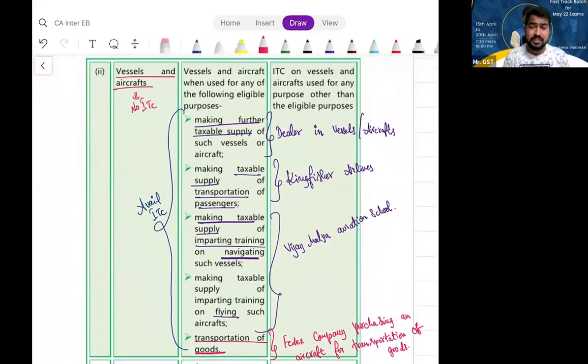So generally, if I purchase a vessel or aircraft, I cannot take ITC. But if I am purchasing that for further supply of the same vessels or aircrafts, I can take ITC. Example, if you are a dealer in vessels or aircrafts, or if you are into the business of transporting passengers, for example SpiceJet Airlines, Kingfisher Airlines, Jet Airways, these people purchasing the aircrafts or vessels for transporting passengers can avail ITC. Or if you are purchasing a vessel or aircraft for training people in navigating or flying such vessels or aircrafts respectively, then you can avail ITC. Or if you are purchasing the vessel or aircraft for transporting the goods, then you can avail ITC.